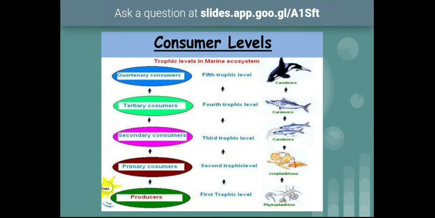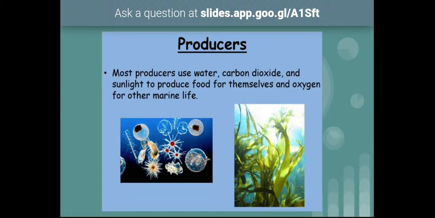So this is about producers. Next, if you see the examples of oceanic plant producers, even though they appear very small in size, due to their enormous number the largest biomass in the oceanic ecosystem belongs to these producers only.